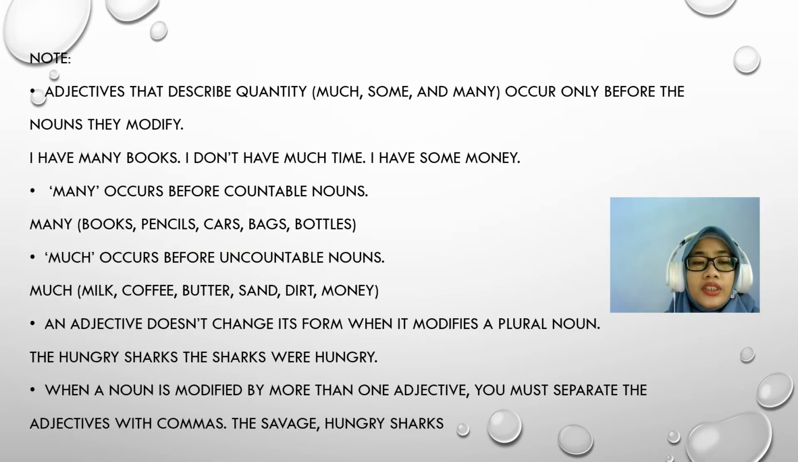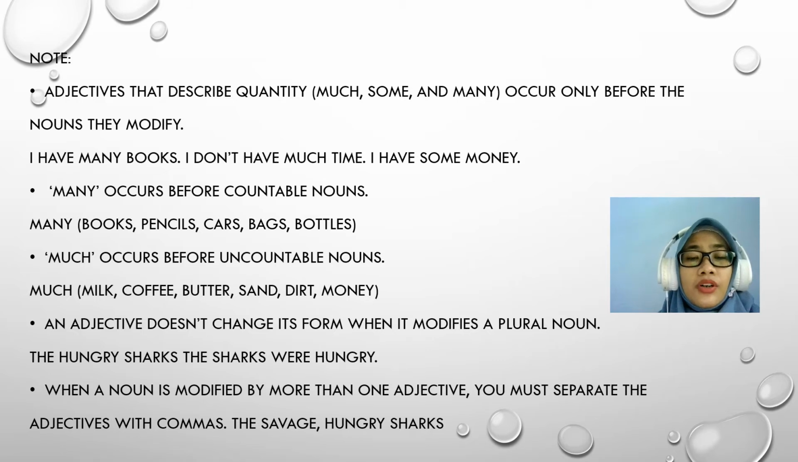Next, note, catatan: adjectives that describe quantity, for example much, some, and many, occur only before the nouns they modify. I have many books. I don't have much time. I have some money. So the words much, some, and many come before the noun.